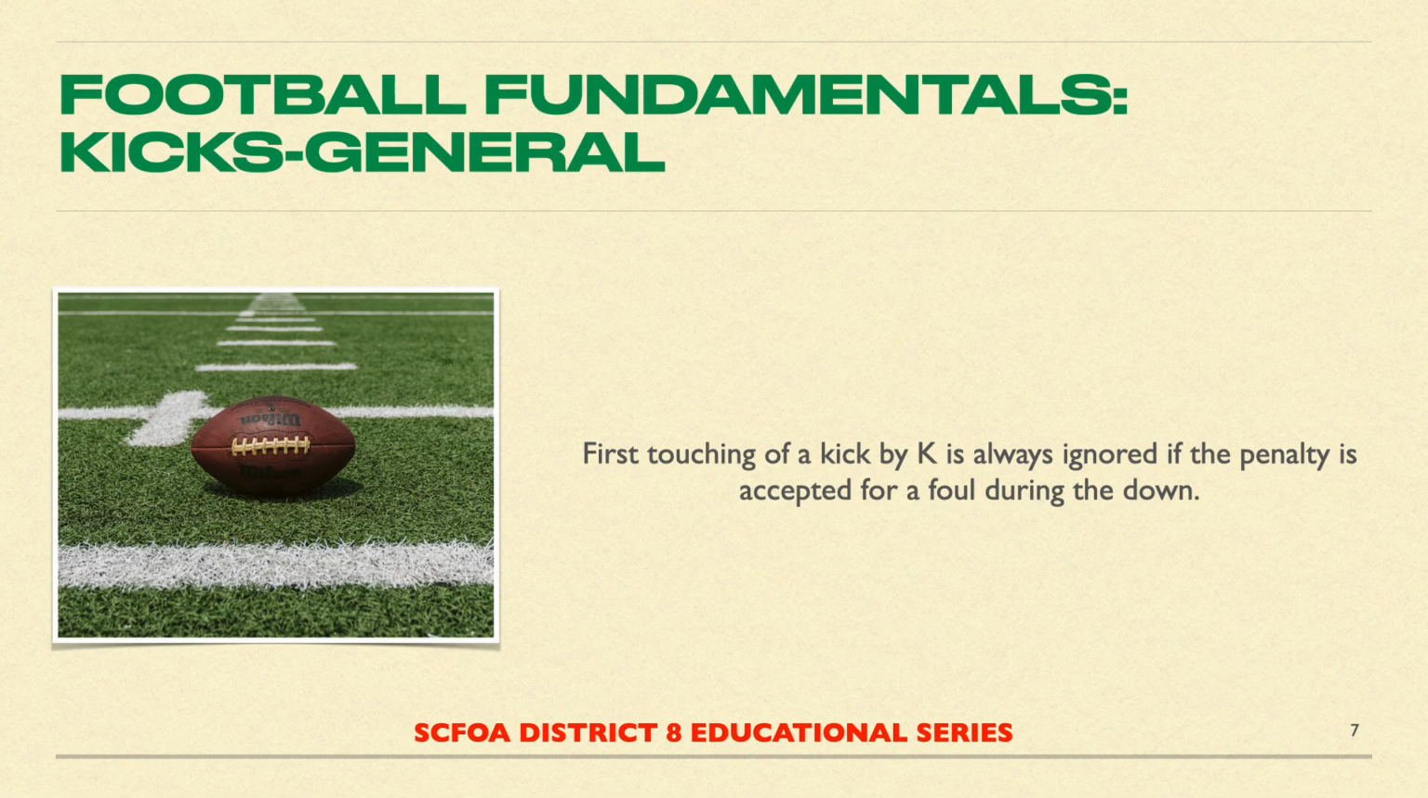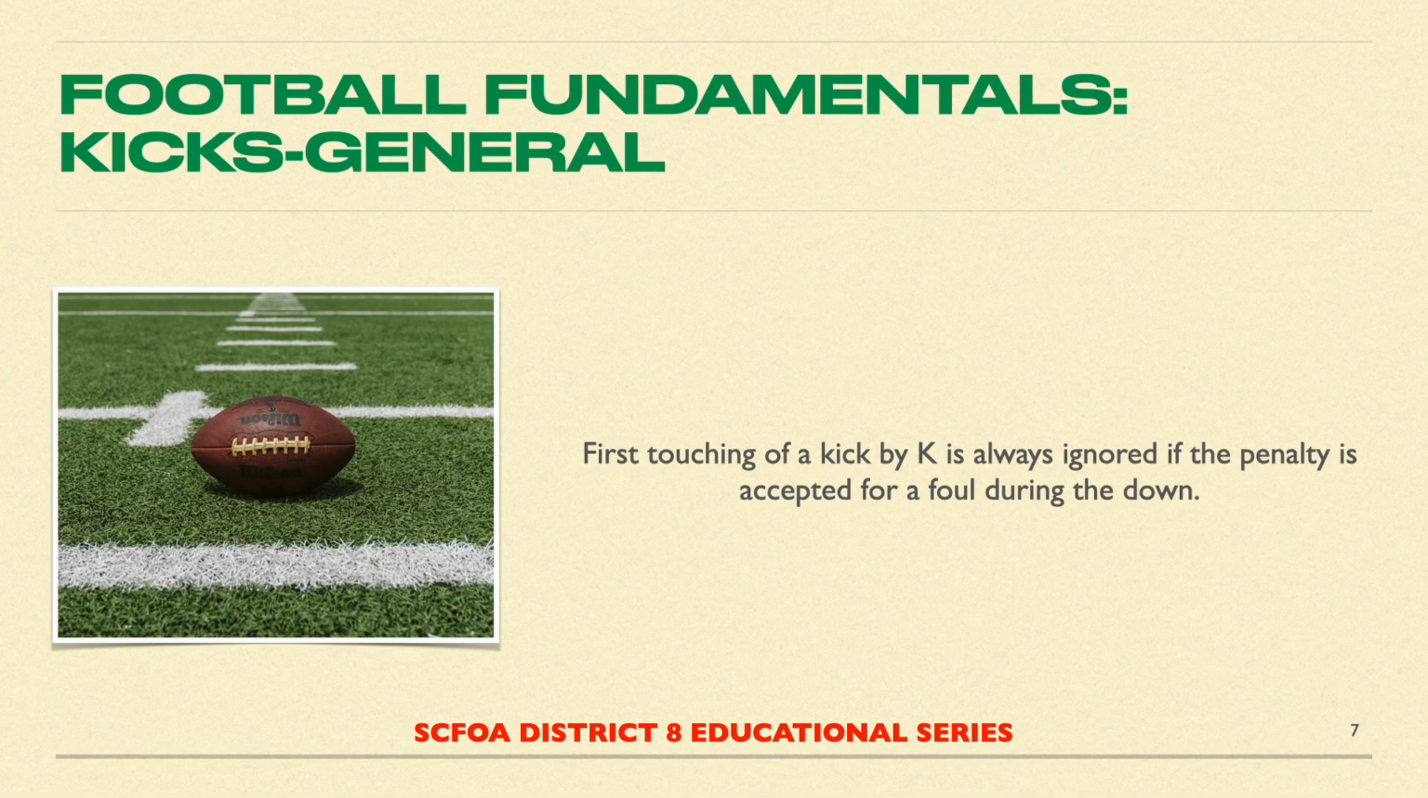However, if the penalty is accepted for any foul that occurs during the down, R cannot take the ball at the spot of any first touching. This applies to fouls by both K and R. If the penalty for a foul during the down is accepted, R cannot take the ball at a spot of first touching. This rule is in place to keep R from having the ability to stack the penalty enforcement on top of a spot of first touching. They would have to take either or.